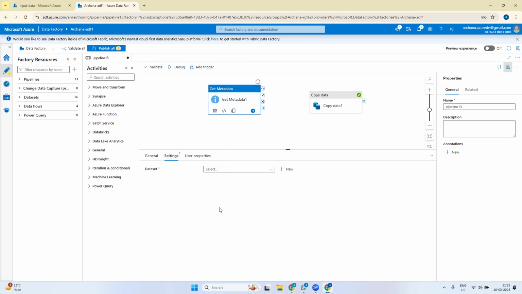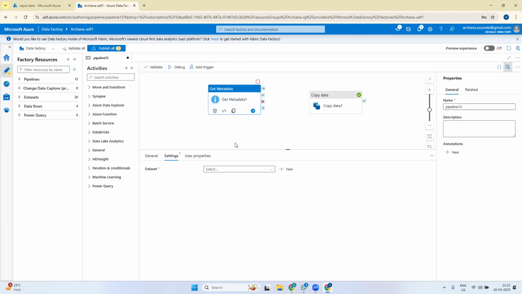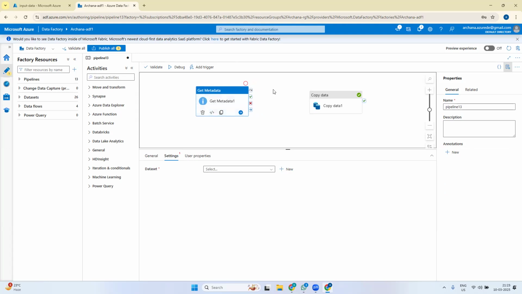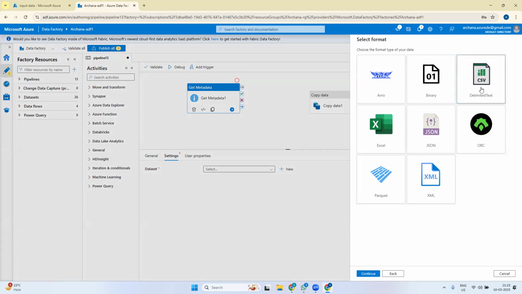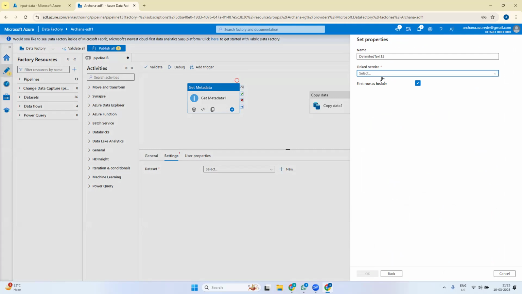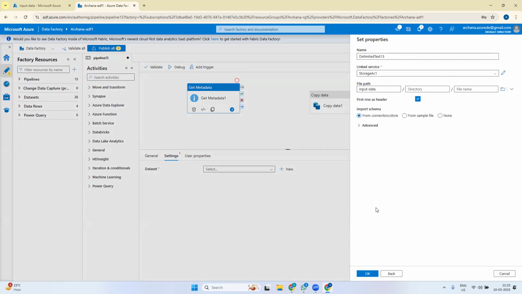We should have a dataset which is pointing at just the input data folder, because I want all these files from the input data folder to be transferred to a new location, right? So I want one new dataset to be created which is pointing at that input data folder. For that I'll select new Azure Data Lake Gen2. I just wanted to copy the CSV files, nothing else. So continue. I'll use the same storage account. Now, like the previous one, I'll only select input data.